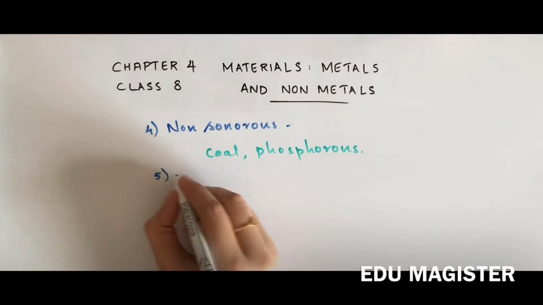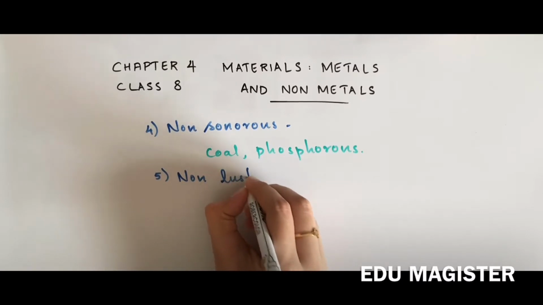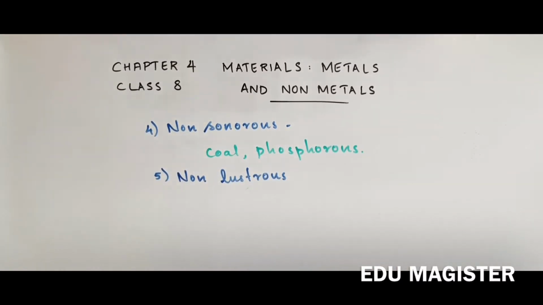Another property is non-lustrous. As you can see, all these properties are exactly the opposite of those of metals. So if you learn one pattern, then it is very easy to study the properties of nonmetals, because it is just the opposite of metals. Lustrous is the shiny property which metals have.